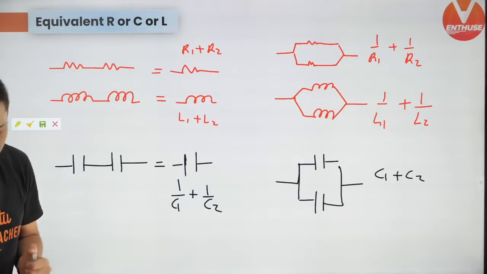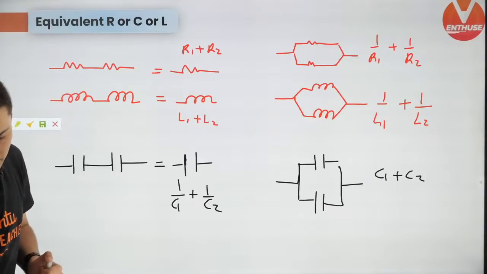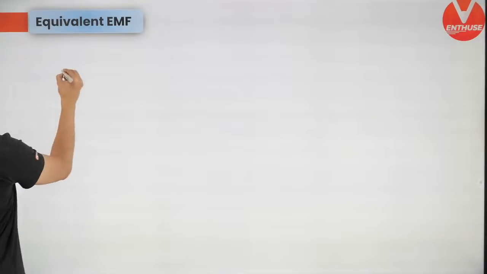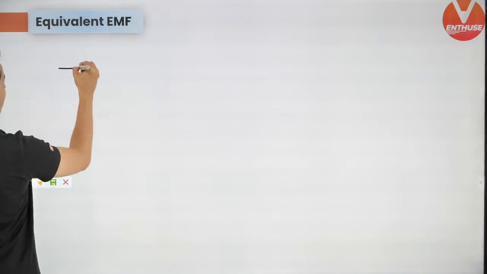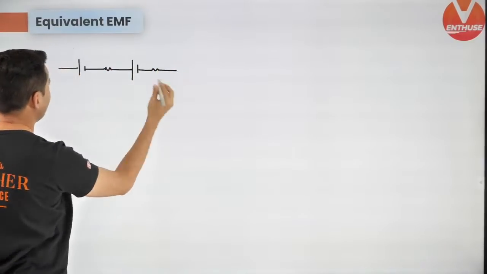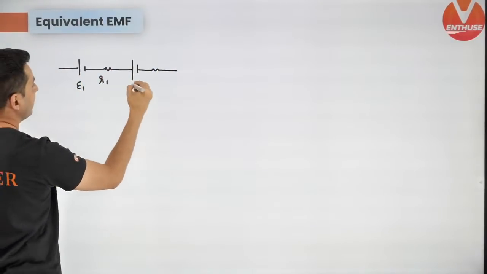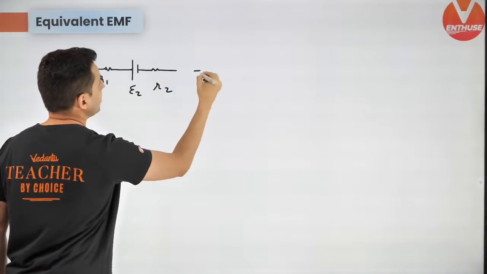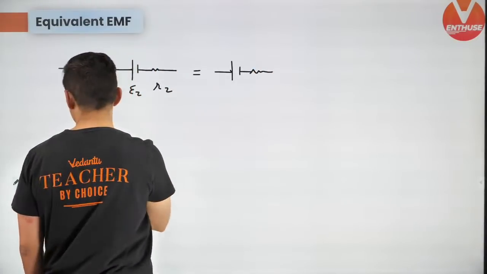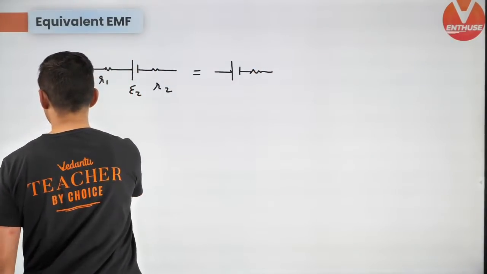Yes. All right. Now, next up, very, very important, which is coming. I hope this is clear, everyone. Now, equivalent EMF, very, very important. Formula again coming up on your screen. If there are multiple batteries with some internal resistance, E1, R1, E2, R2, you can convert it into one single battery and one single EMF. So let's see what is that formula.